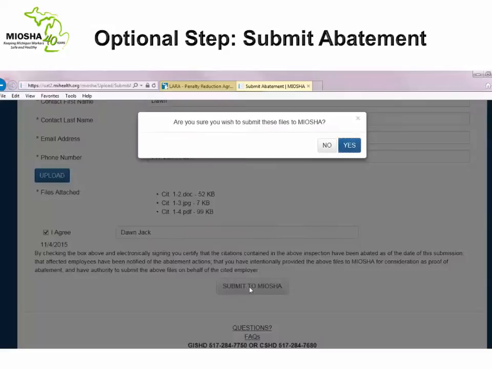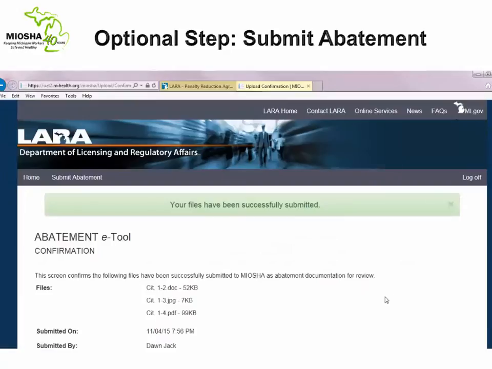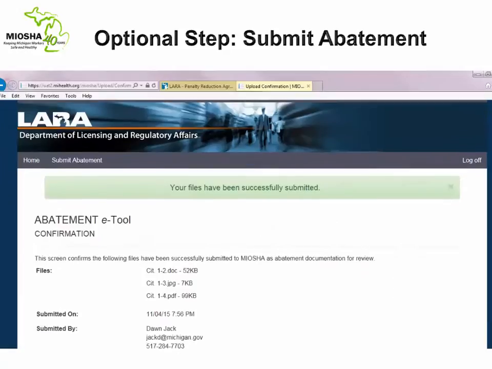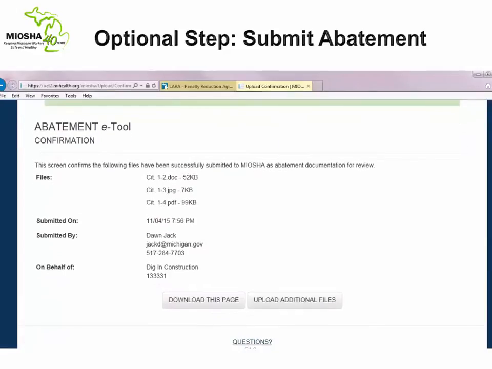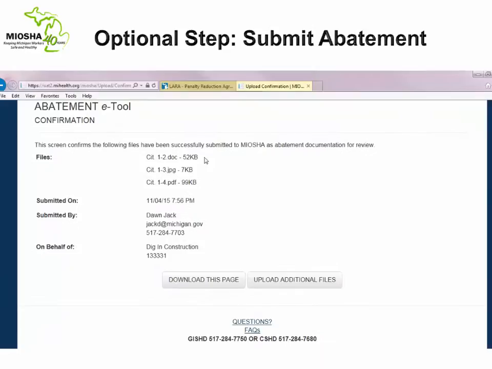The system will ask, are you certain you wish to submit these files to MIOSHA? The system will then generate a confirmation page. The confirmation page will detail the file names that you have uploaded, the date and time of the submission, the name and contact information of the person who submitted the abatement materials, and the employer and citation inspection number.